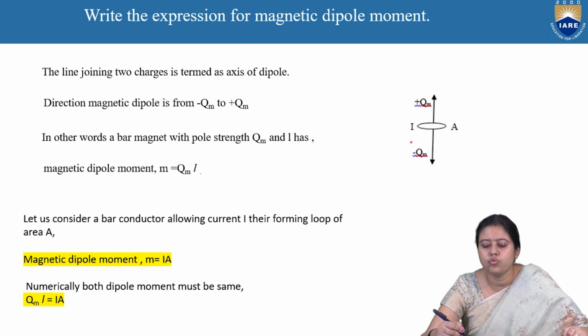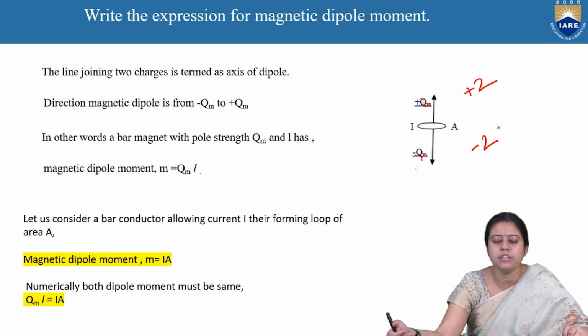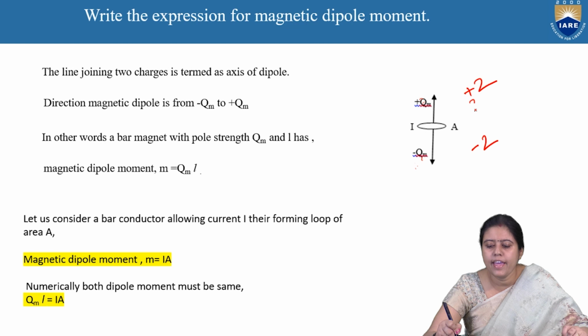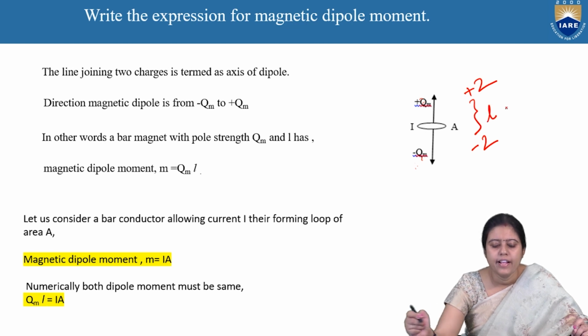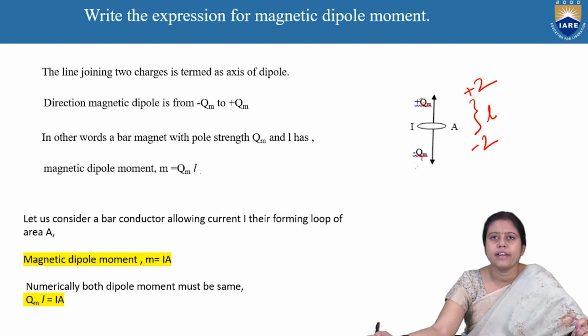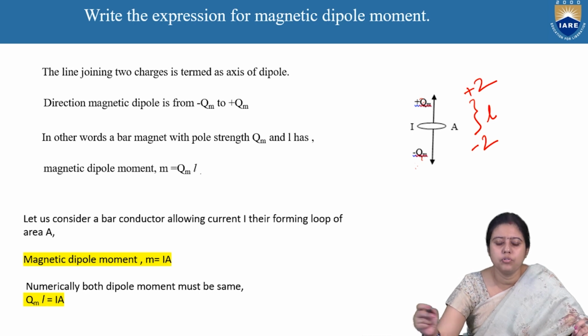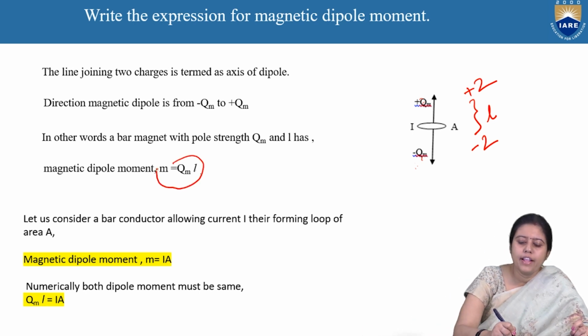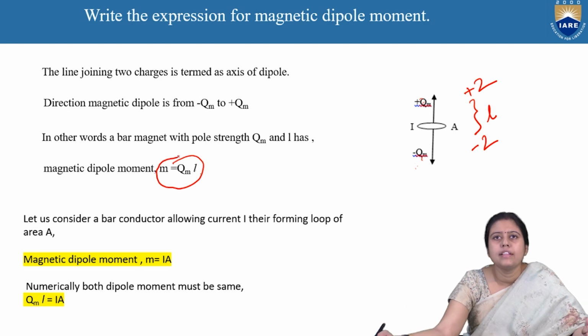If there are two charges of the same value, plus 2 weber and minus 2 weber, and their distance is L, then we can write that the magnetic dipole moment M is equal to qm into L. Here qm is the pole strength and L is the distance. Small m is the magnetic dipole moment, equal to qm into L.